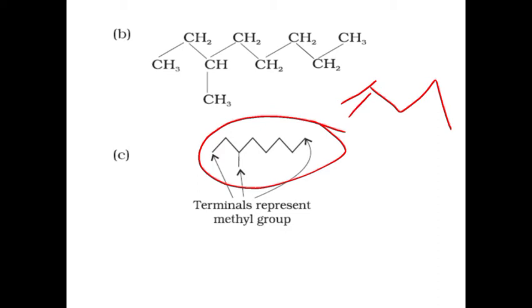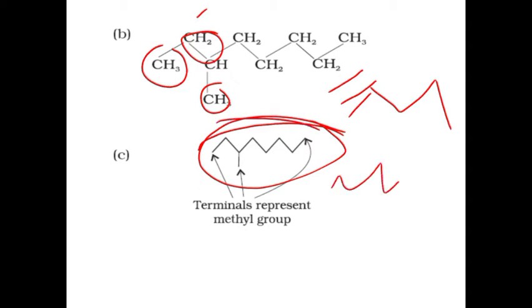If there are 3 parallel lines, that represents a triple bond. In the earlier formulas we can see carbon and hydrogen represented, but in the bond line structure, carbon and hydrogen are not represented. Only lines will be there. It is drawn in a zigzag manner.